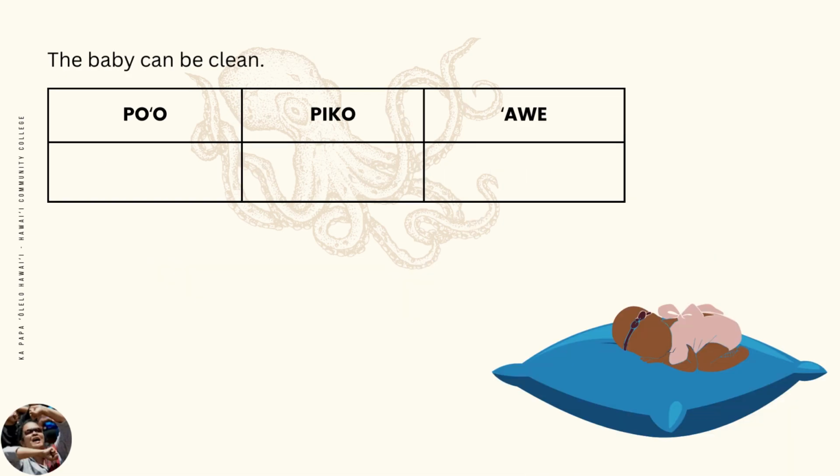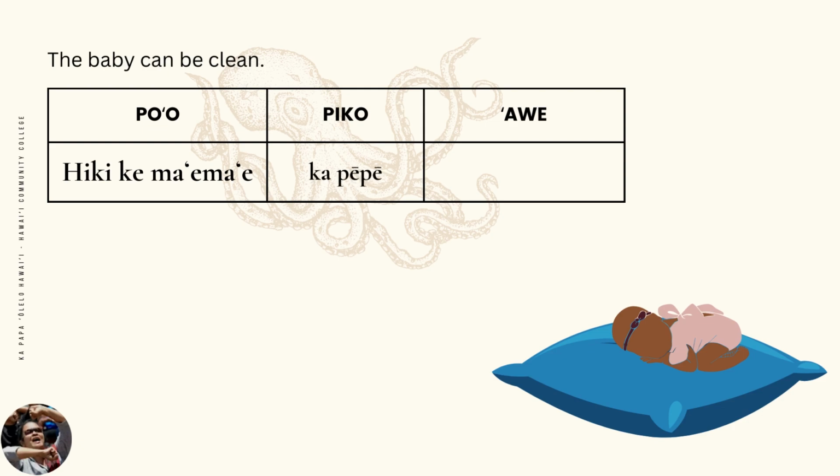This pattern changes a bit if the painu is a condition or a'ano. If the painu is an a'ano, let's stick it in the po'o. Can be clean. Hiki ke ma'e. As you can see, the painu is still marked with ke. Next, the piko. The baby, ka pepe. The baby can be clean. Hiki ke ma'e ka pepe.